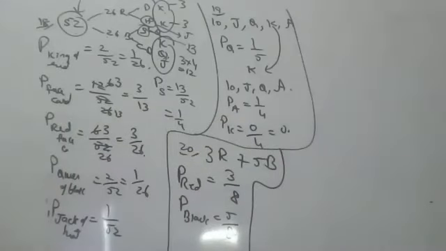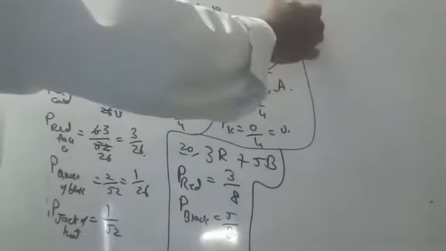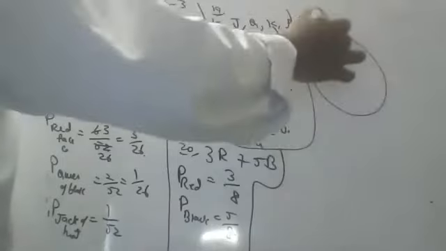Next question, 21st, children. A game of chance consists of spinning an arrow which is equally likely to come to rest pointing to 1 to 12, as shown in the figure. The figure is not there, children. There is a spinning wheel, children, like this.